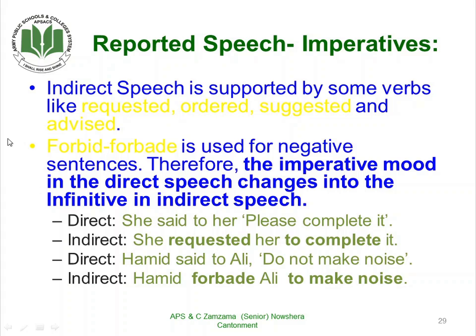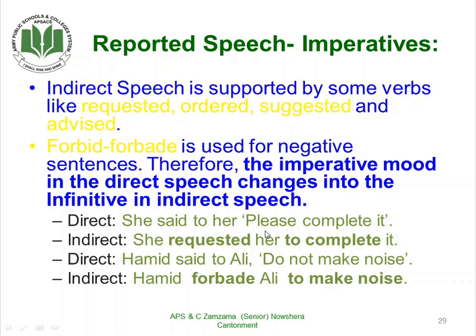And moreover, forbid and forbade are also used for negative sentences. Therefore, the imperative mode in the direct speech changes into the infinitive in indirect speech. How? Let us see some examples.